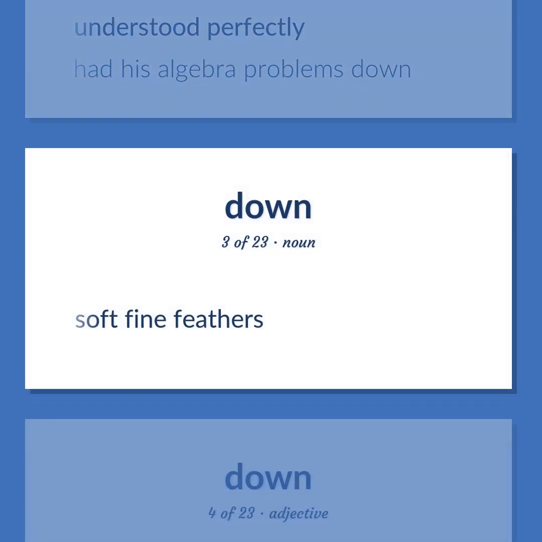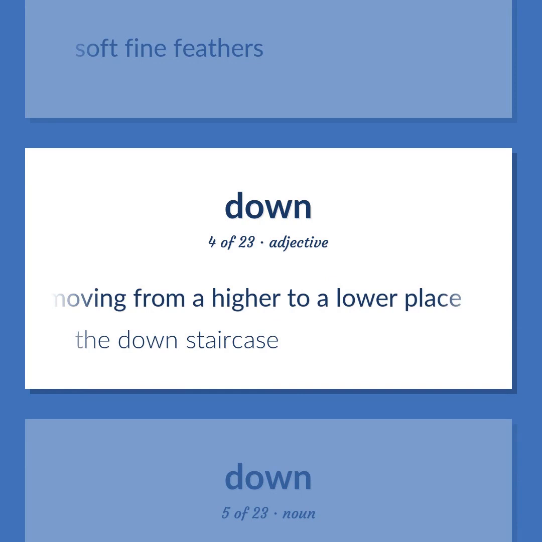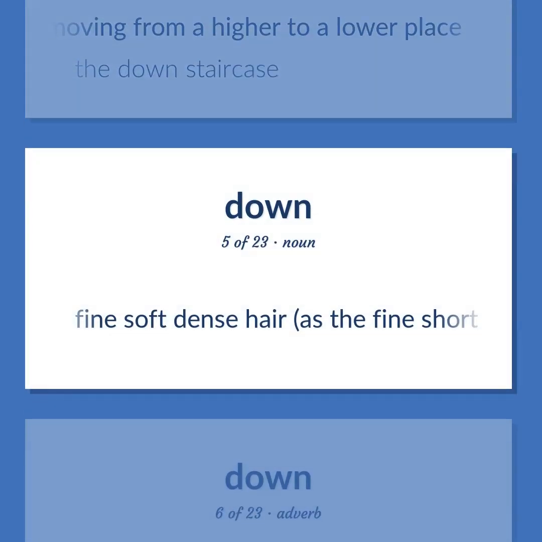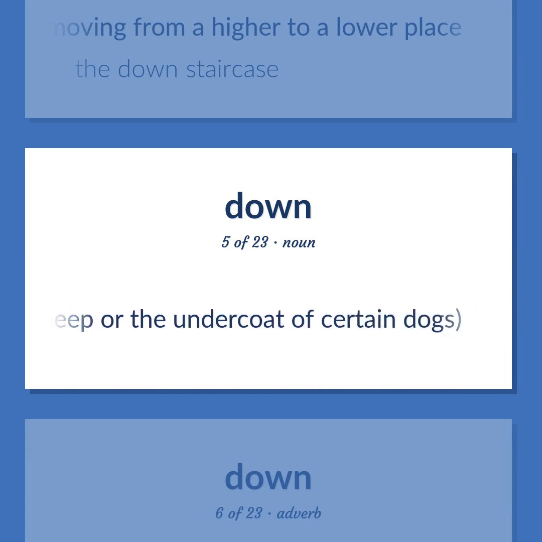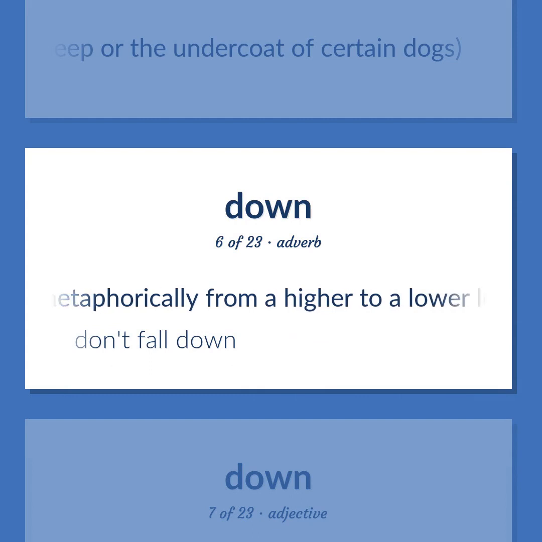Soft fine feathers. Extending or moving from a higher to a lower place. The down staircase. Fine soft dense hair, as the fine short hair of cattle or deer or the wool of sheep or the undercoat of certain dogs. Spatially or metaphorically from a higher to a lower level or position. Don't fall down.